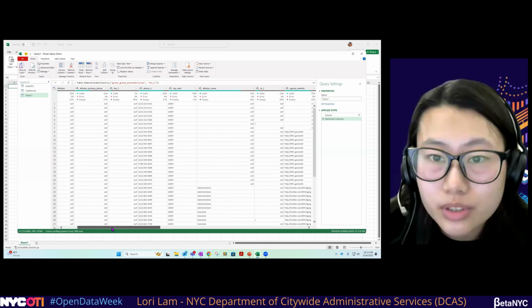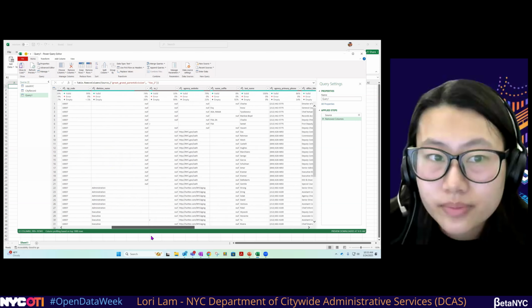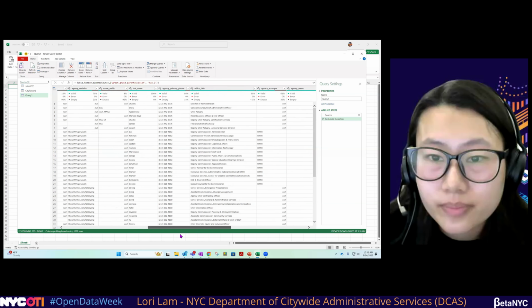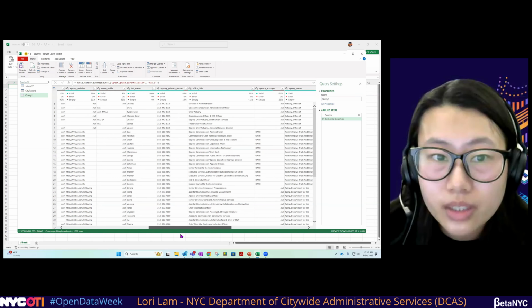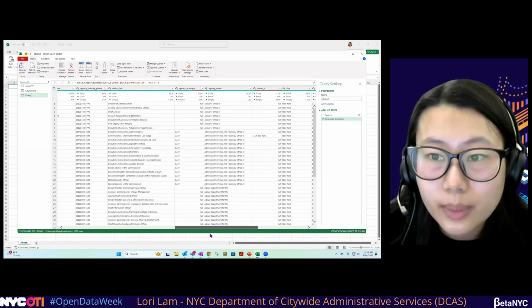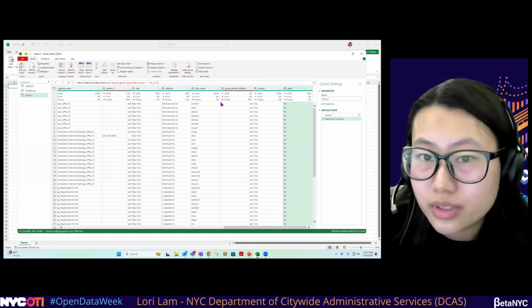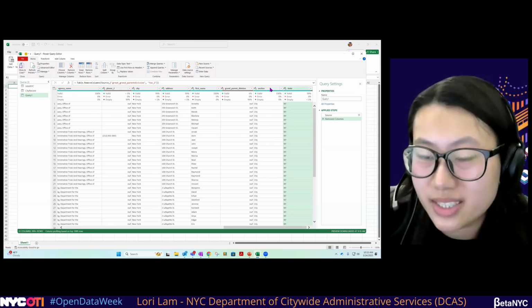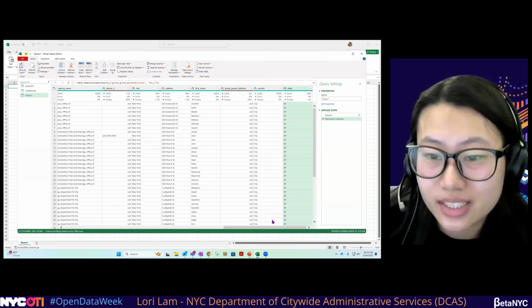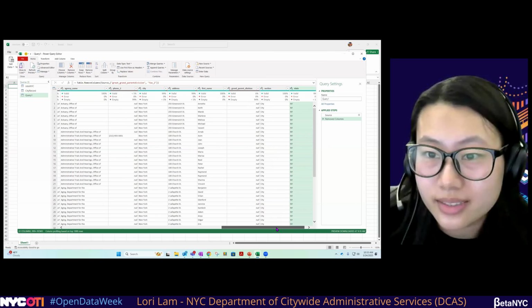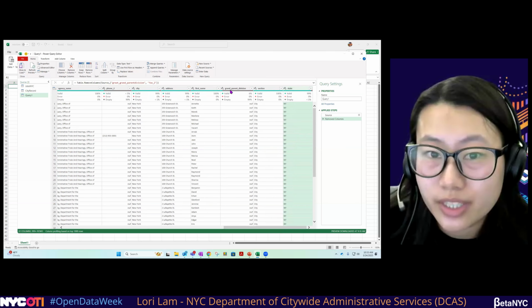The data types look good. Also feel free to rearrange the columns. Sometimes we want to see the address next to the state, city next to the state, so we can also do that.